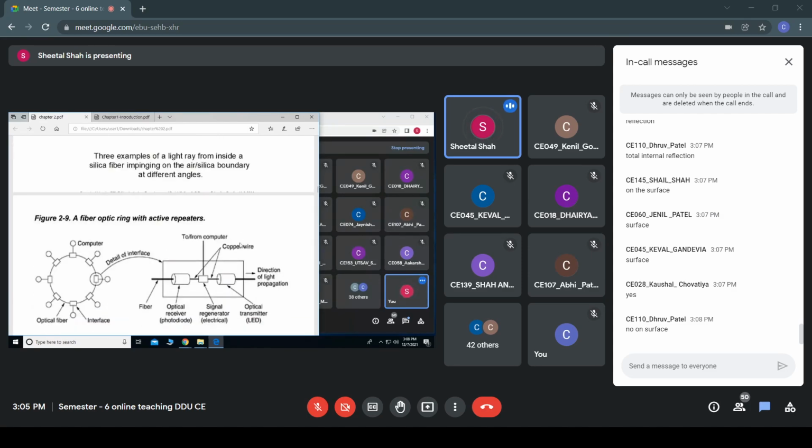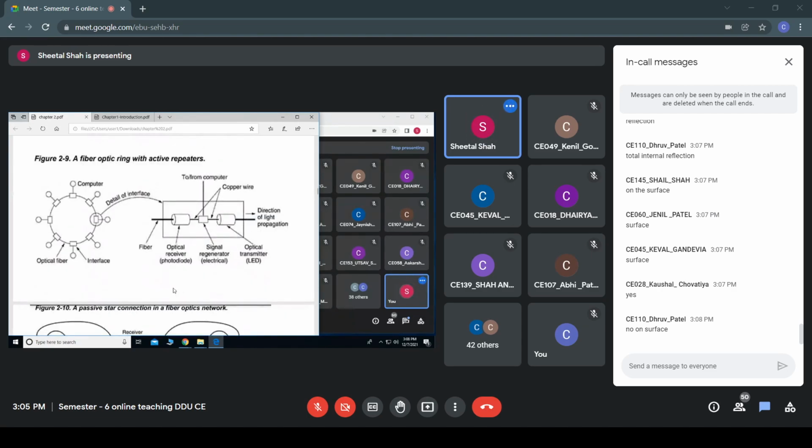Fiber optic cables may be used for longer distance communication. One such example is this fiber optic ring with active repeaters.